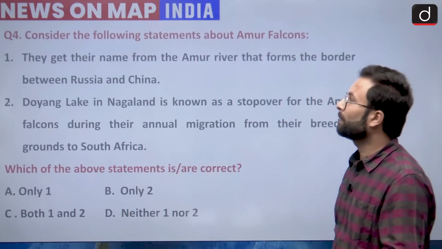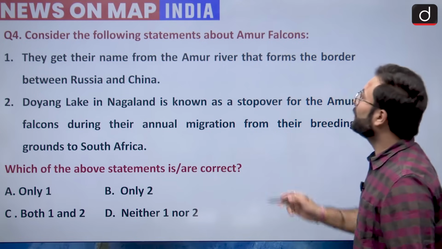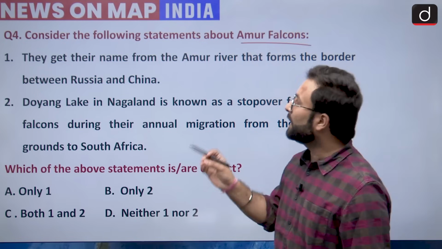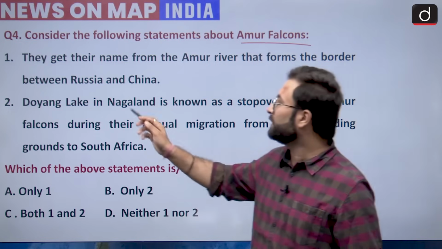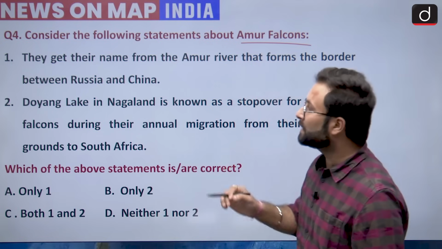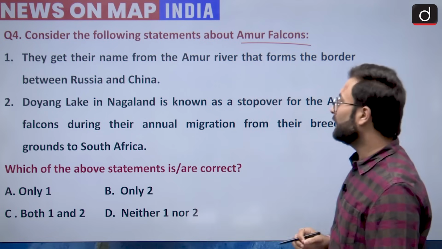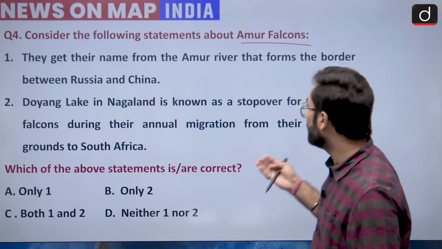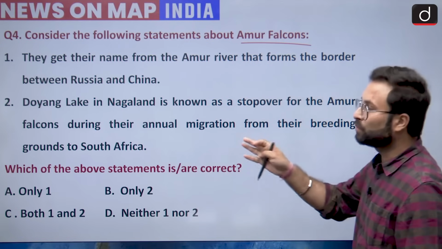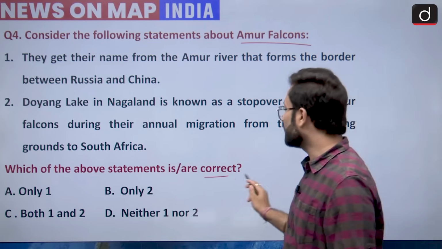Now, question number 4. Consider the following statements about the Amur falcons. They get their name from the Amur river on the border between Russia and China. Okay, the second statement is that Doyang Lake in Nagaland is known as the stopover for the Amur falcon during their annual migration from their breeding grounds to South Africa. Now you have to choose the correct statements.